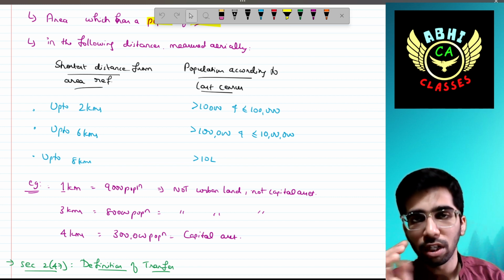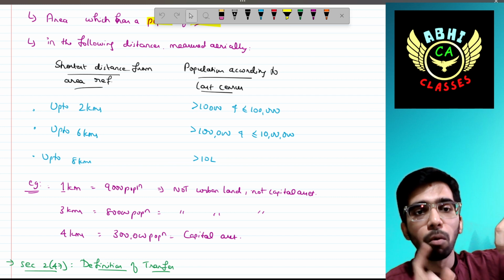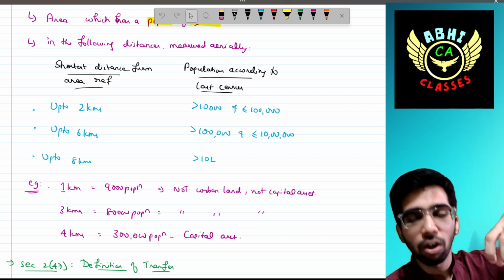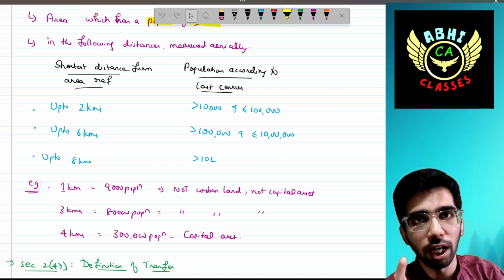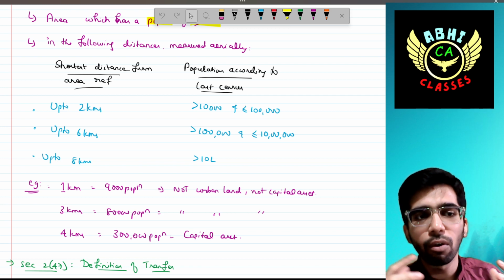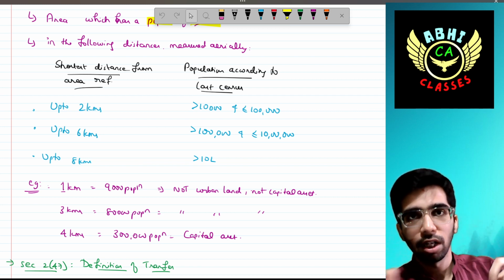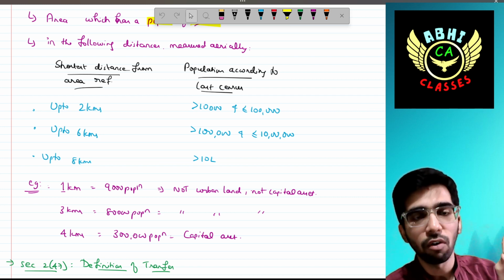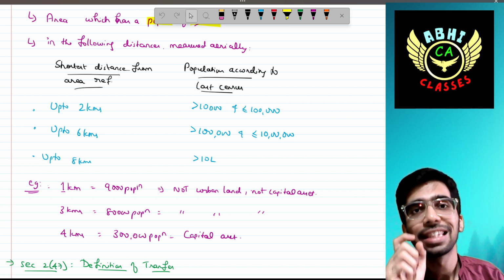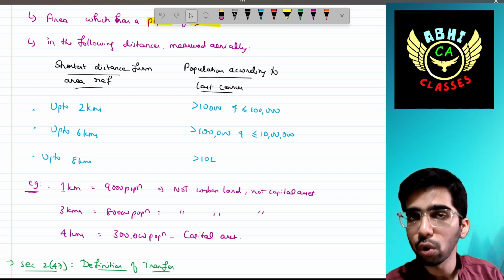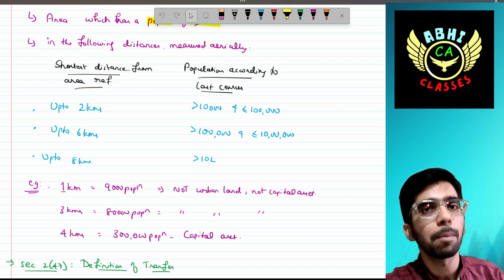Next, up to 8 kilometers from the municipality limits, but the population should be more than 10 lakh. If the population also satisfies that, then the land is treated as urban land, not rural land. Let's take another example: the land is situated 4 kilometers away. Up to 6 kilometers is covering, but the population should be more than 1 lakh up to 10 lakh. Here the population is 3 lakh, so it ranges between 1 lakh and 10 lakh, and hence it is treated as urban land and also a capital asset, and capital gain would arise.